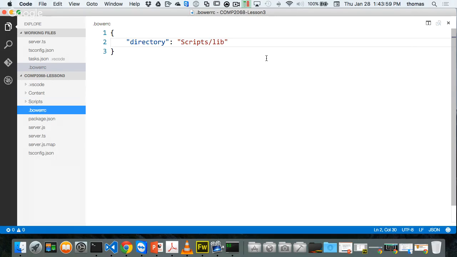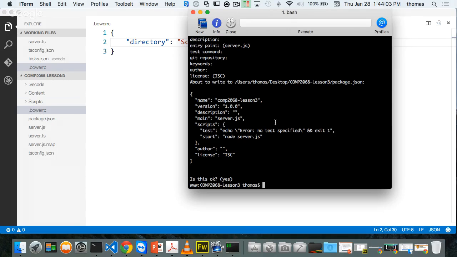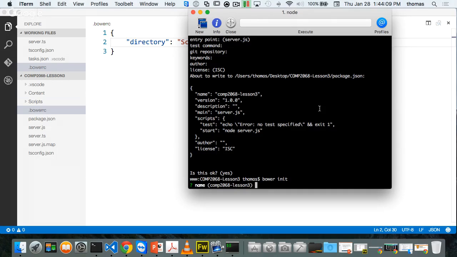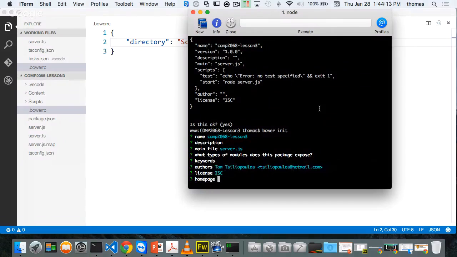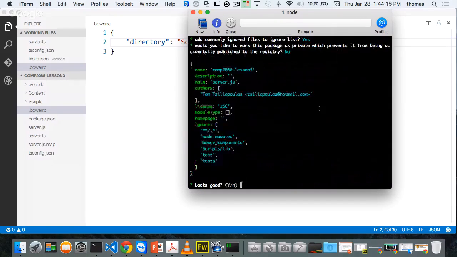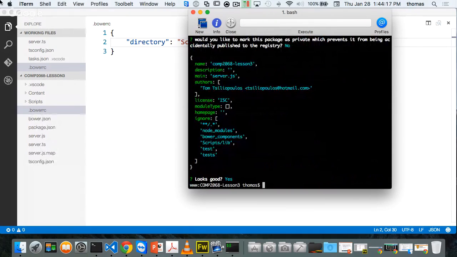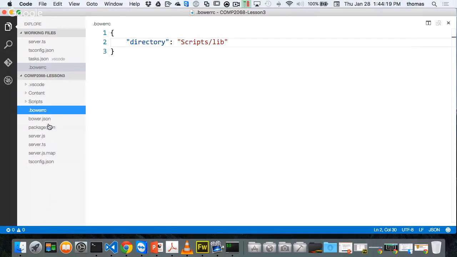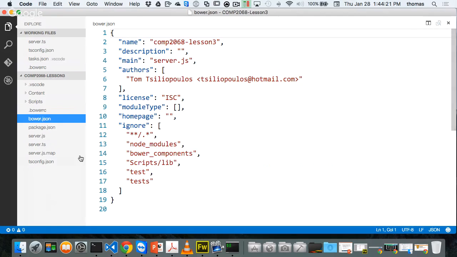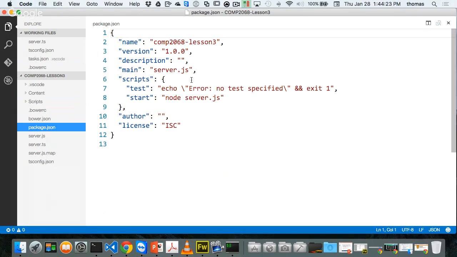Okay, so we've got this stuff. I need to do one more. I need to do another init, which is the Bower init. So I'm going to go back to here, and I'll do another little wizard. We're going to call it a Bower init. This is assuming that Bower is installed in your system. And I'm just going to press enter, enter, enter, enter here too as well. Why not? Just to keep it nice and simple. Okay, all looks good. And so now we get a Bower.json file. Bower.json looks like this, package.json looks like this.